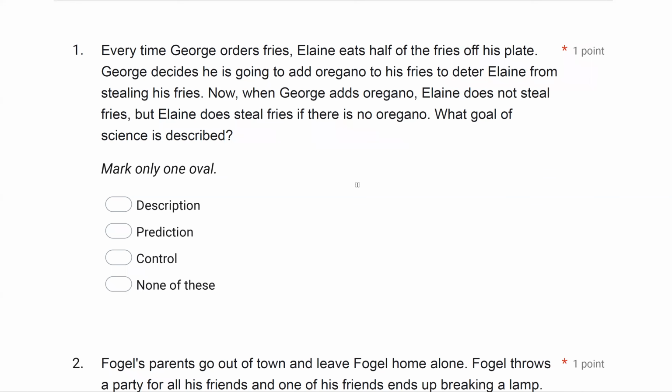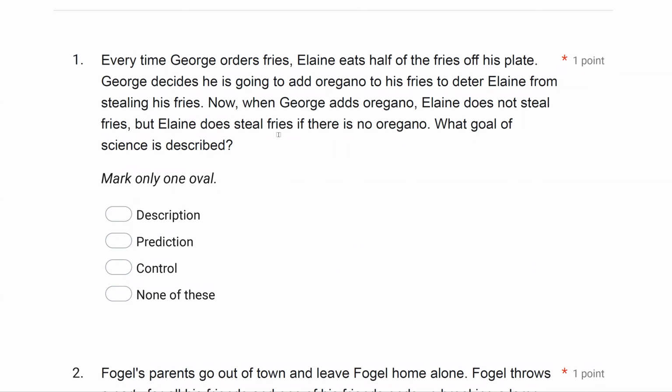Number 1. Every time George orders fries, Elaine eats half of the fries off his plate. George decides he is going to add oregano to his fries to deter Elaine from stealing his fries. Now, when George adds oregano, Elaine does not steal fries, but Elaine does steal fries if there is no oregano. What goal of science is described? So this is a goal of science question, clearly. And our goals of science include description, prediction, and control.